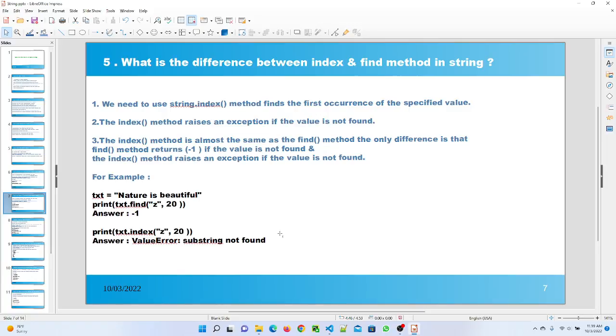And here I give the example for that. I mentioned the string, and when I call the string.find method, I give the z character and the value 20. Since both values are not available in my string and I'm using the string.find method, after executing it gives me the answer -1. Here I mentioned the string.index method and I use the same z and integer value 20. Both values are not present in my string, but it shows me the value error. So here is the difference between these two methods, string.find and string.index, in Python.